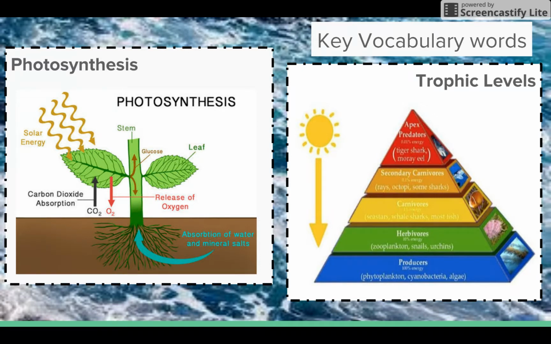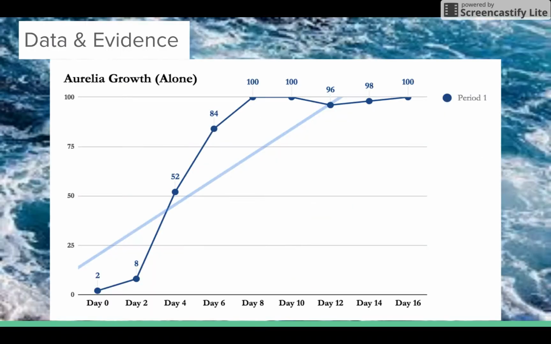So this is because plankton go through the process called photosynthesis, which I did explain earlier, and make glucose, which they use as energy, and again release this oxygen, which is very important for humans.